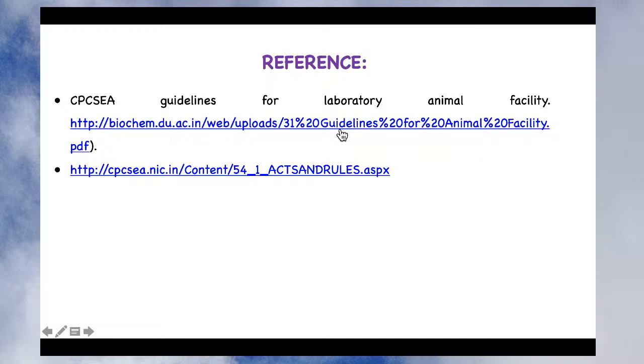If you want to see Form A, Form B, Form C, Form D, and the different guidelines which I have not covered, because it would thoroughly need a number of hours to complete all the guidelines related to CPCSEA. I have just taught you what is important as far as your syllabus is concerned, and the important guidelines that I expect at least a B Pharm graduate must know before passing the examination. So you can go through this website. I will send this link in our WhatsApp group also, so you can go through this link and look into the different guidelines.